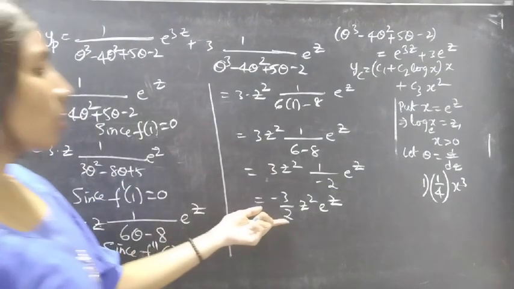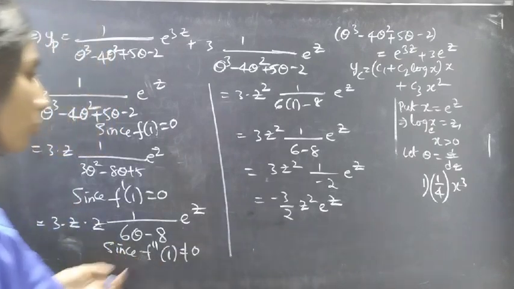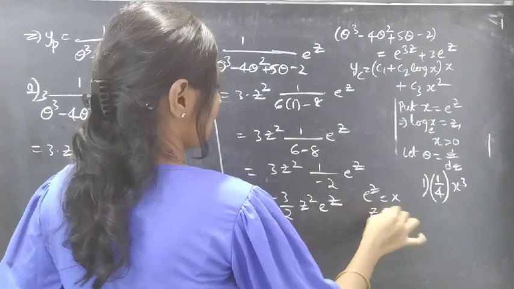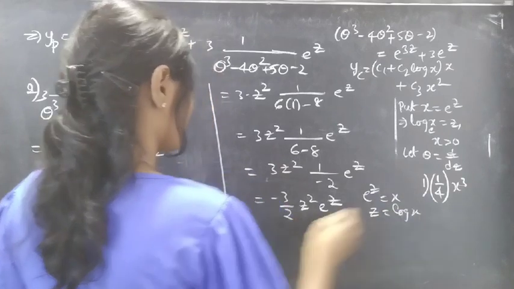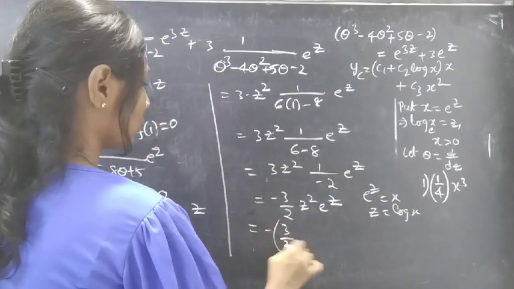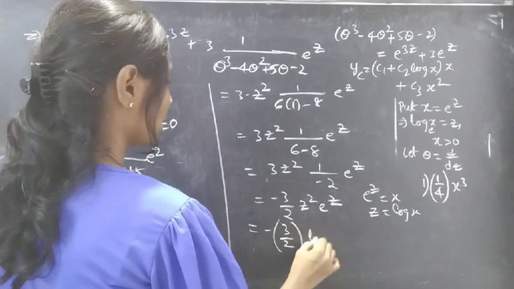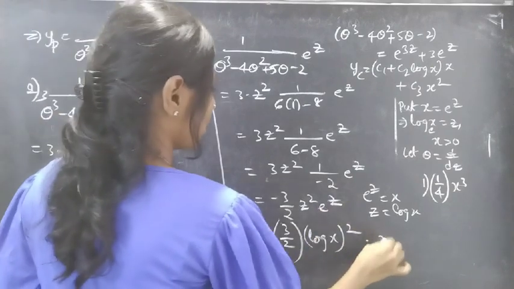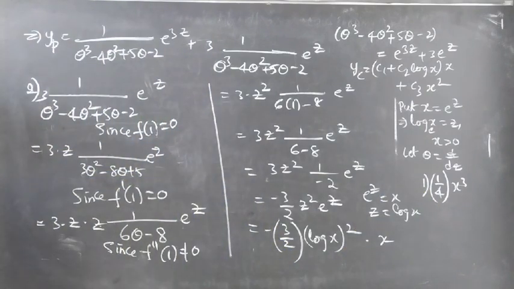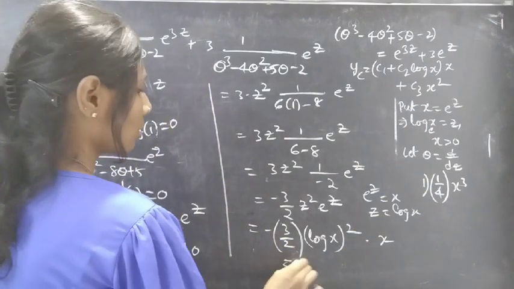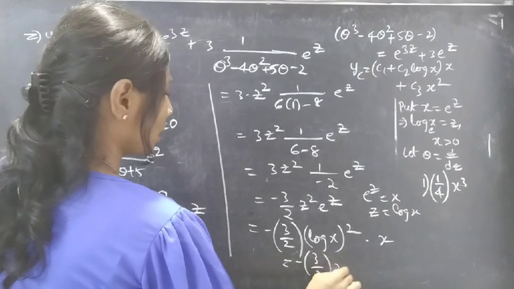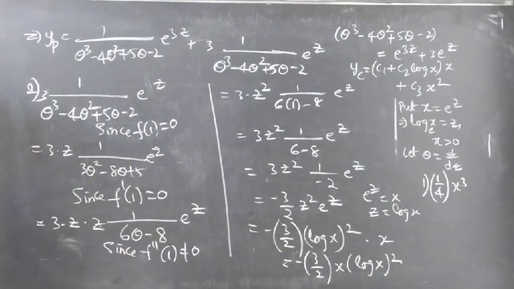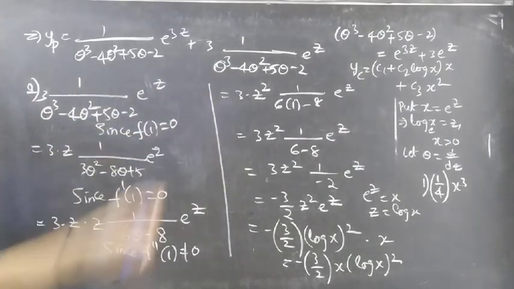Now we have this in terms of z, we need to write in terms of x. So we'll replace e power z by x and z by log x. Then we'll get minus 3 by 2 into, replacing z by log x, log x whole square into, replacing e power z by x, right? Or we can write it as minus of 3 by 2 into x into log x whole square. This is the result obtained from the second term.